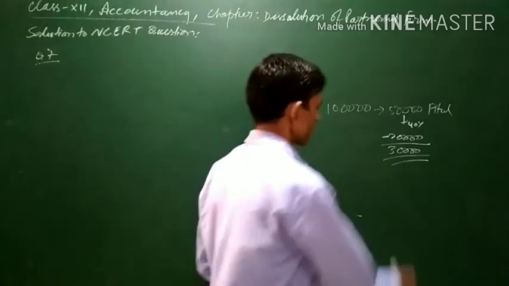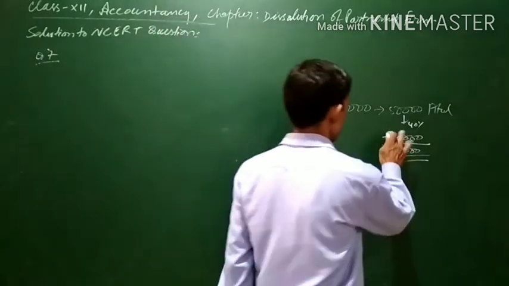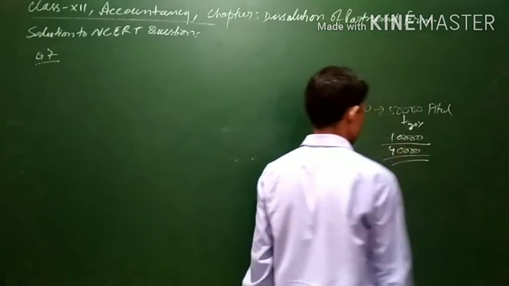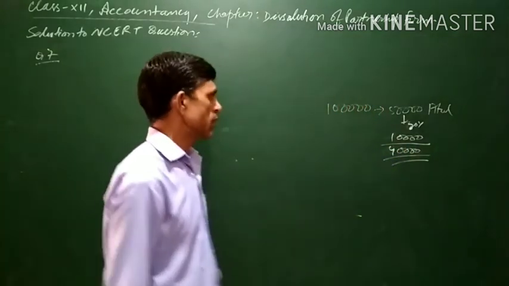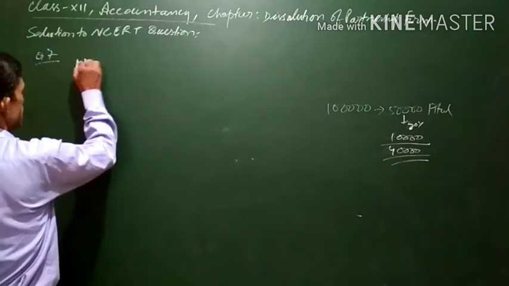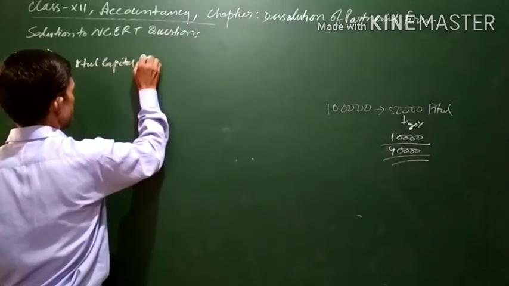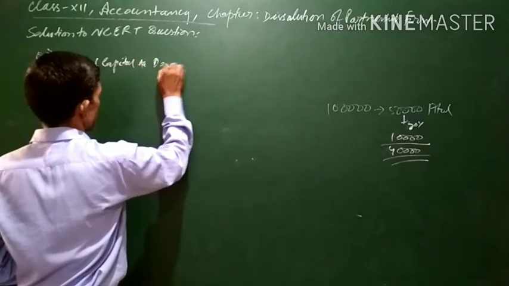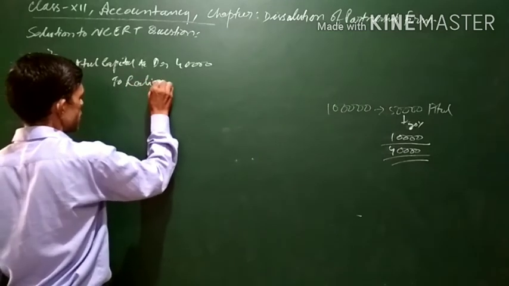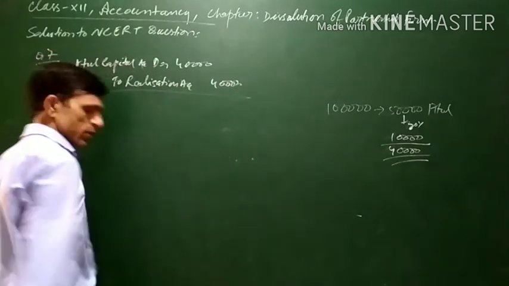So he is taking the assets at 40,000. If the partner takes an asset, the partner's capital account is debited. So here Atul's capital account will be debited with 40,000, and the balance will be transferred. It is the income for the business, so realization account will be credited with 40,000.